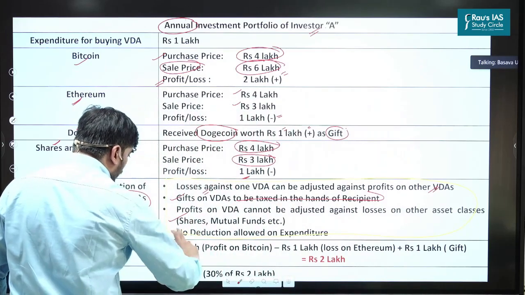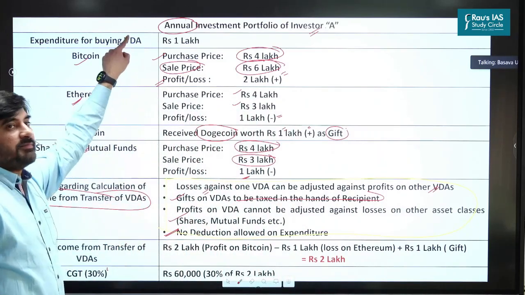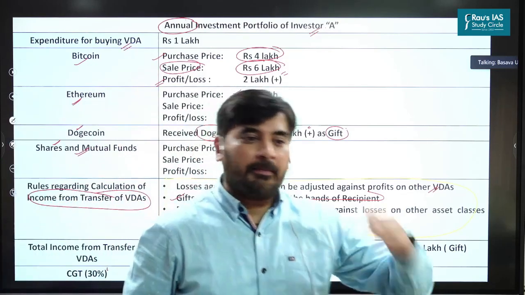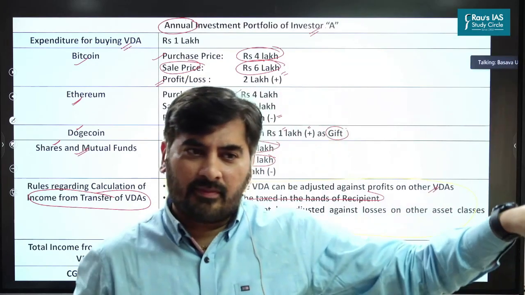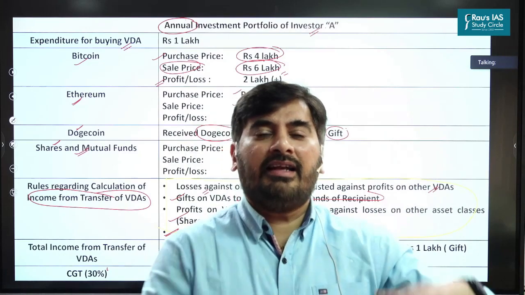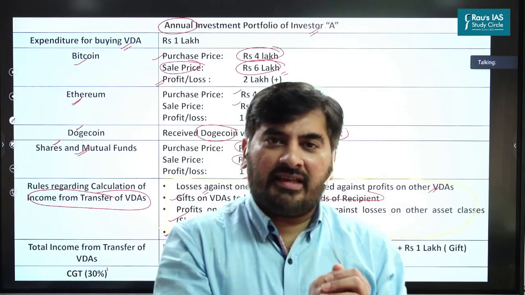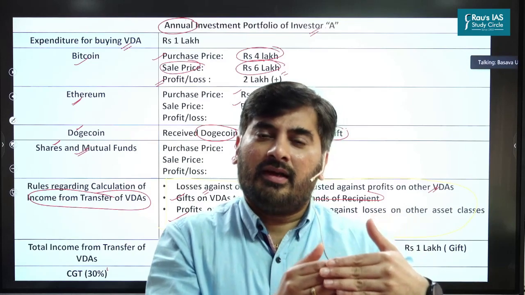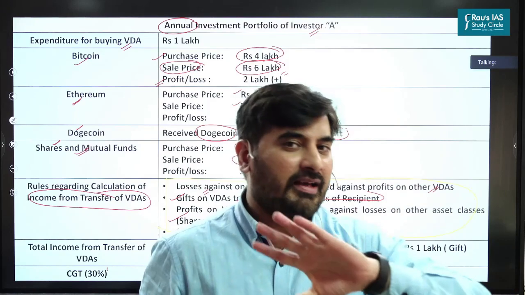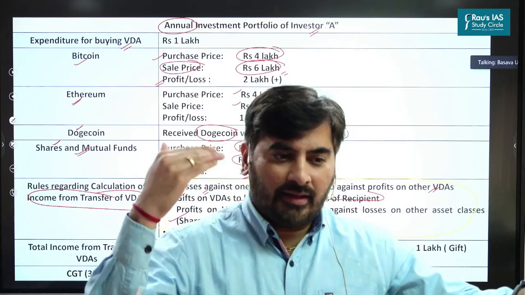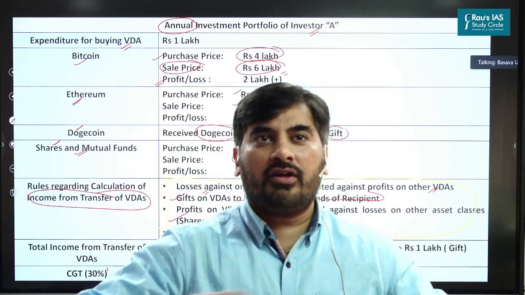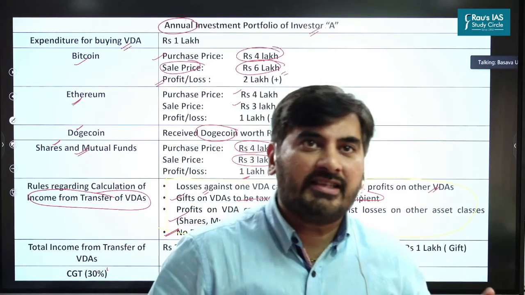And the next and most important is, if I'm spending some money on trading in cryptocurrencies, crypto assets, let's say I have bought 2 to 3 computers, I am attending some online course to understand crypto transactions, and let's say I've spent 1 lakh rupees. The question is, can I claim this deduction? Can I deduct this amount from my net income from virtual digital assets? The government has said no. That expenditure which you are incurring is completely your expenditure. We have got nothing to do with that. You cannot claim a deduction for that. Are you getting this point?